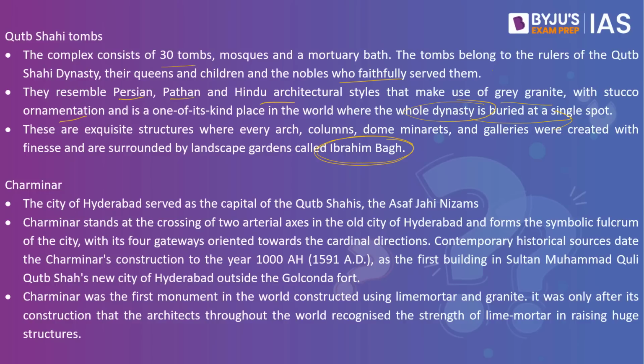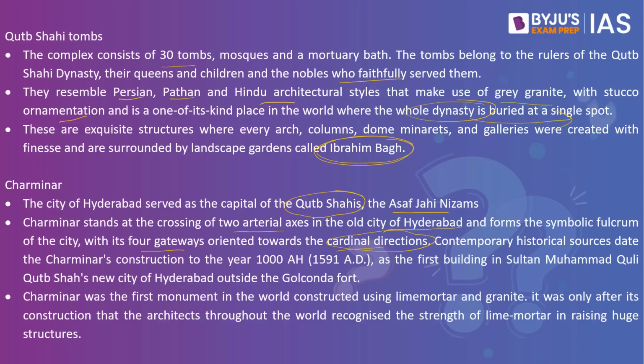When we speak about Charminar, the city of Hyderabad served as the capital of the Qutb Shahis, and the Asaf Jahi Nizams as well. Charminar stands at the crossing of two artificial axes in the old city of Hyderabad and forms the symbolic fulcrum of the city with its four gateways oriented towards the cardinal directions.